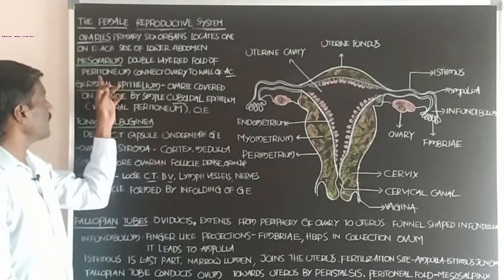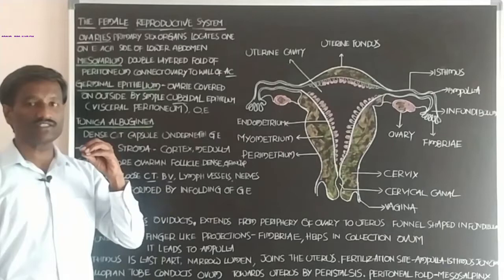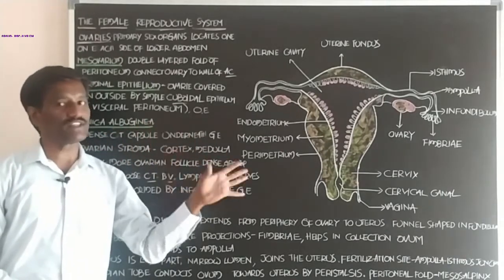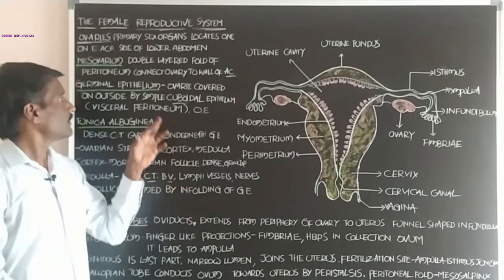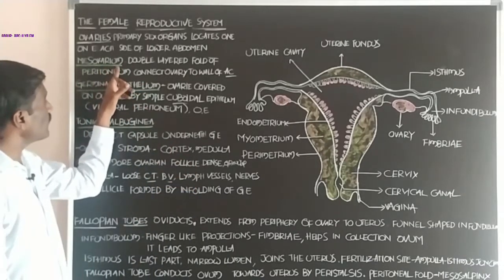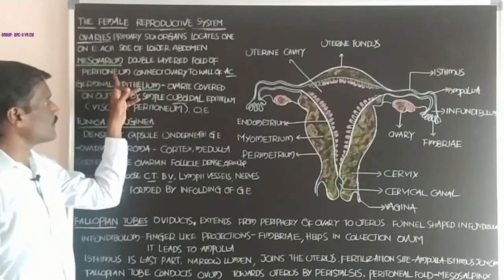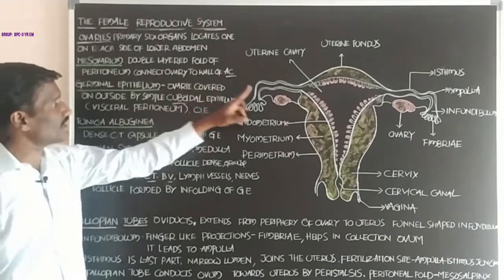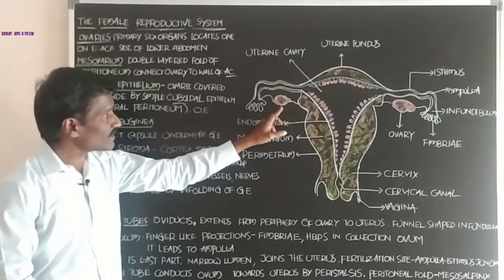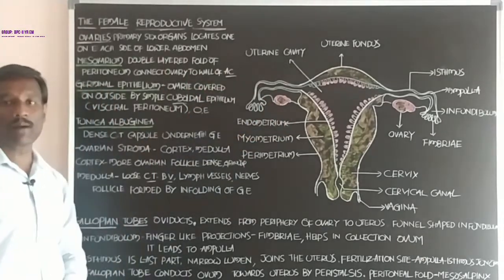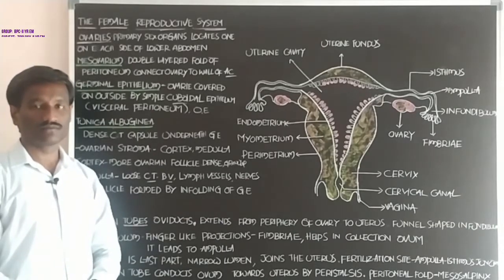Student, the mesovarium is the double-layered fold of the peritoneum that connects each ovary to the wall of the abdominal cavity.